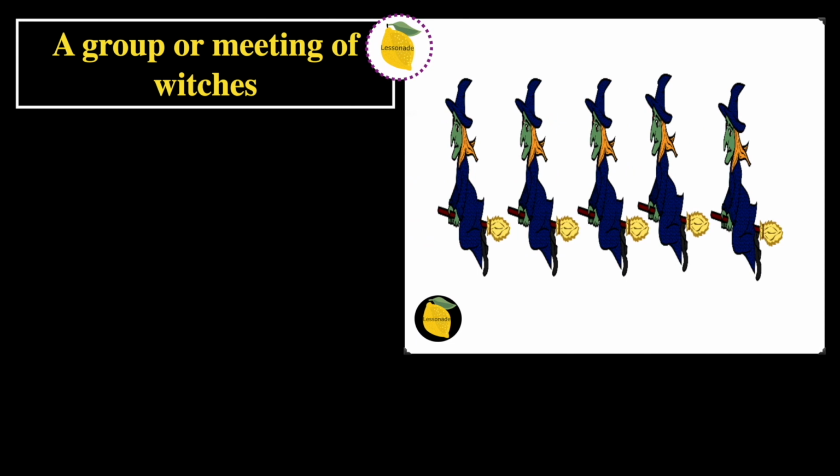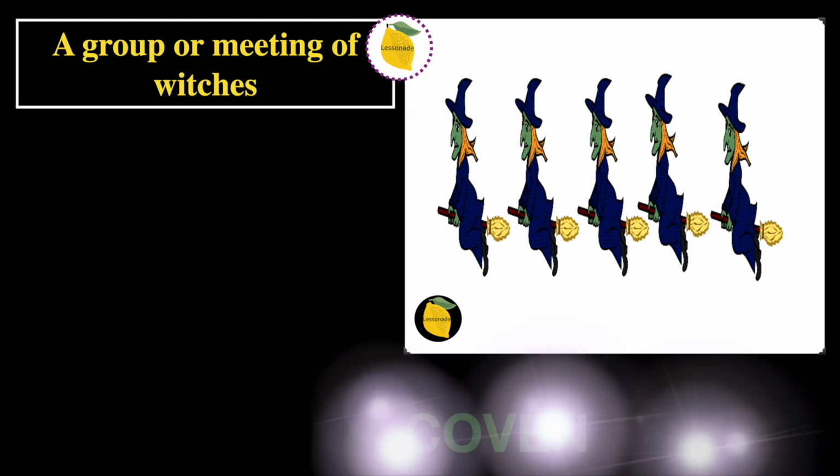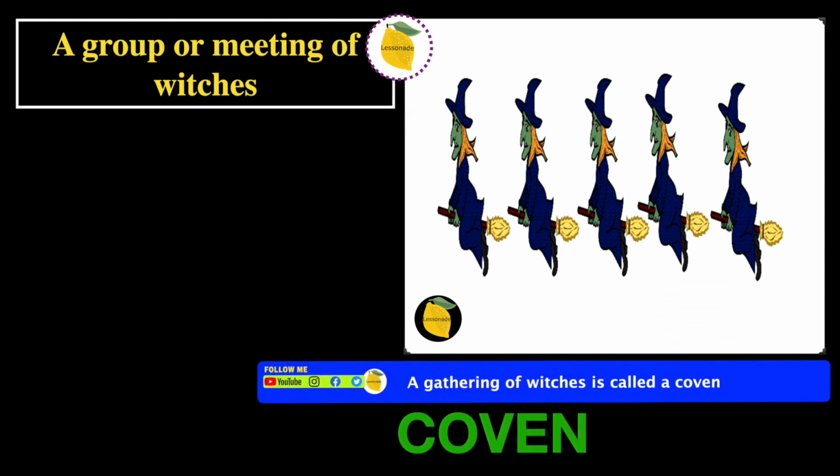A group or meeting of witches, and in this picture we can see a group of witches. So therefore the word will be coven. And the sentence for this word is, a gathering of witches is called a coven.